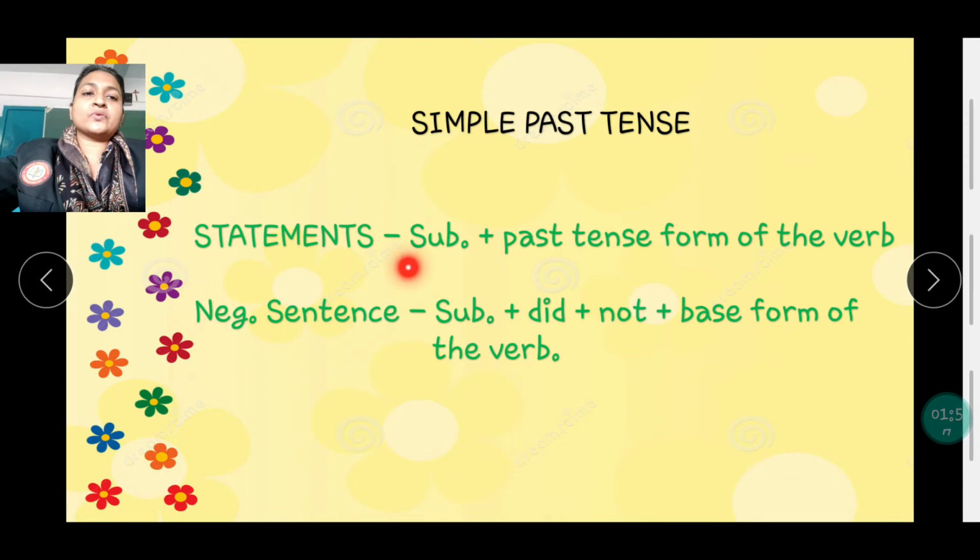The statement can be written as subject plus past tense form of the verb. Negative: when we write not or never, that sentence becomes negative. Subject plus did plus not plus base form of the verb is the negative sentence for simple past tense. Remember that did is used in the simple past tense negative sentence.